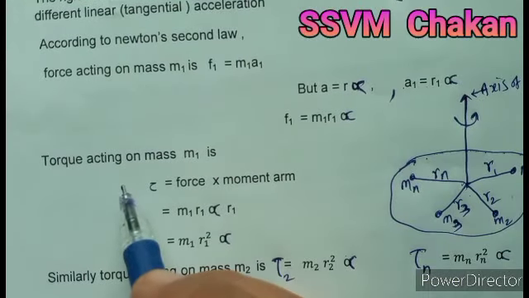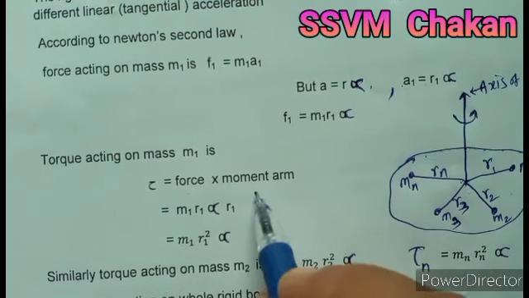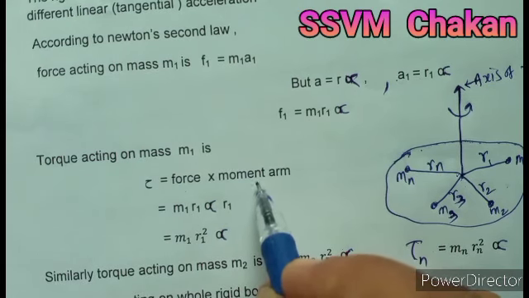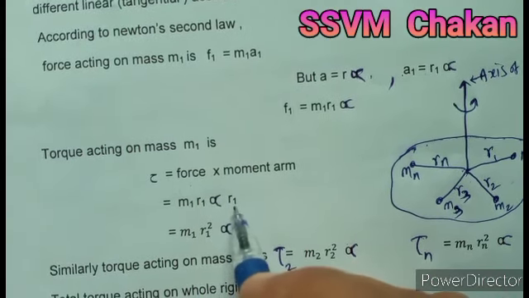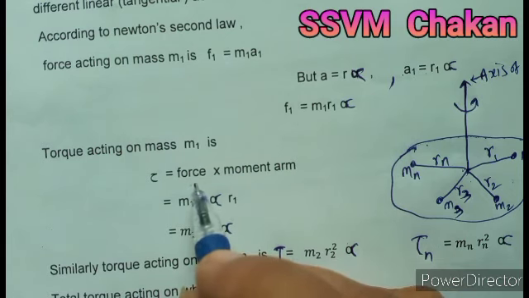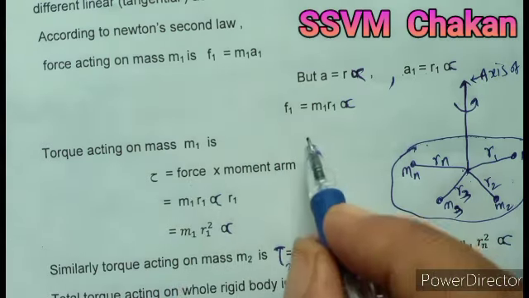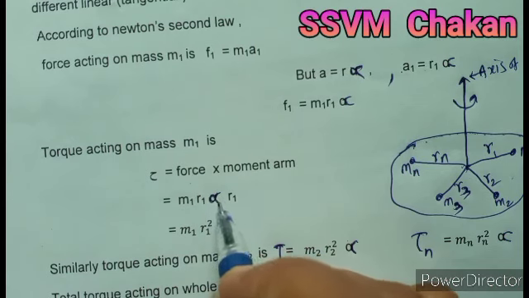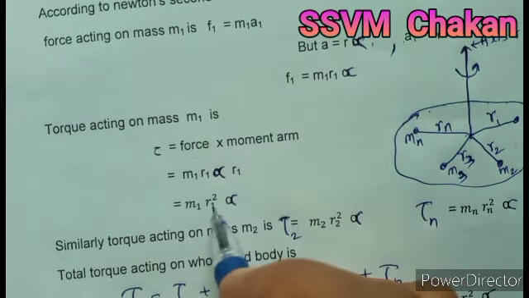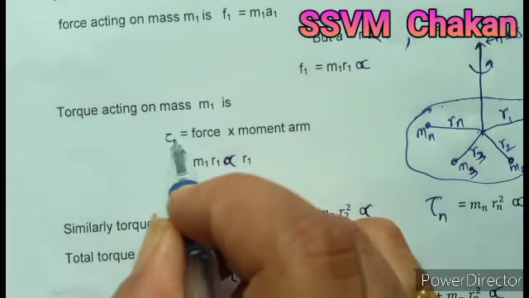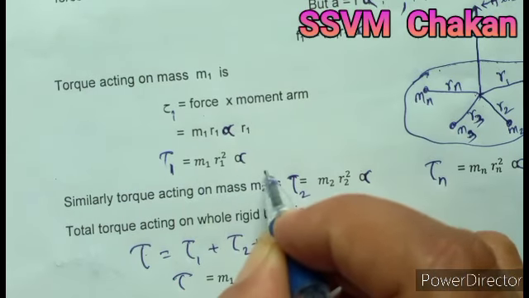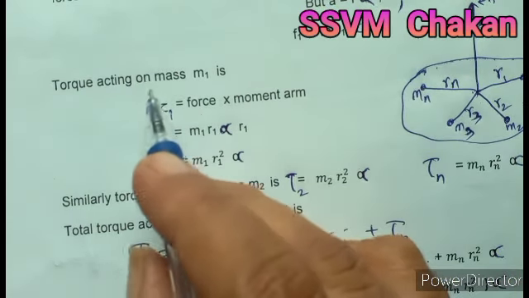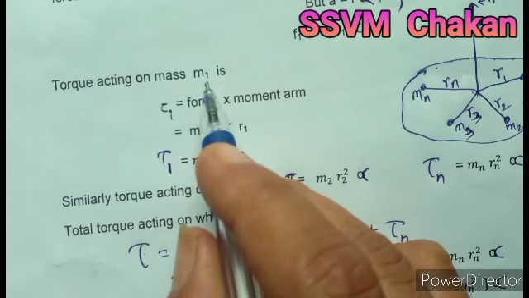But we know the formula for torque. Torque is nothing but force into moment arm. Moment arm is the perpendicular distance from the axis of rotation. Here the perpendicular distance is also r1. So substitute the value of force, that is m1 r1 alpha, into r1. So r1 into r1 is r1 square. So torque τ1 is equal to m1 r1 square alpha. This is the torque acting on mass m1.